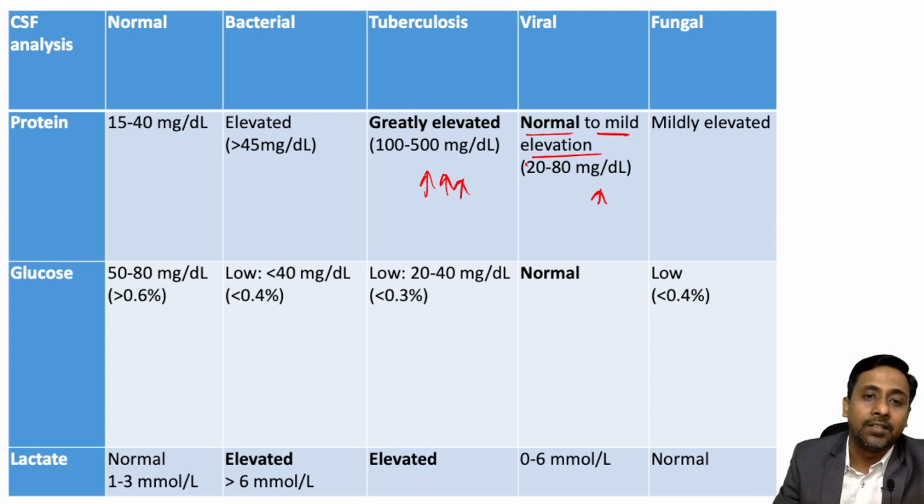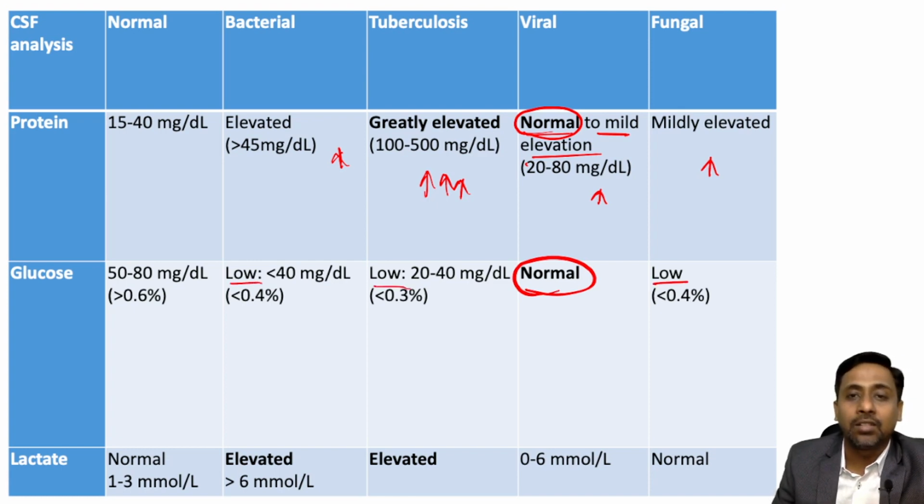However, it is elevated in both bacterial and fungal, but it may be normal in case of viral meningitis. Okay, and the glucose, if you see, the CSF to serum glucose or blood glucose level. If you'll see, it is normal in case of viral meningitis, however it is low in the rest of the three. Okay, but in case of viral meningitis, we may see low CSF glucose in case of meningitis caused by lymphocytic